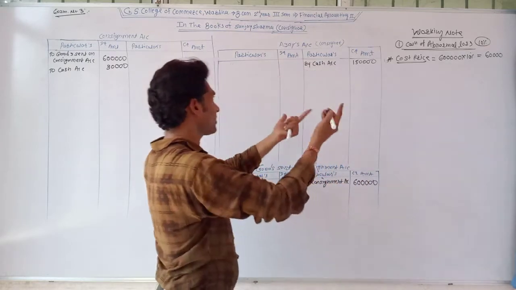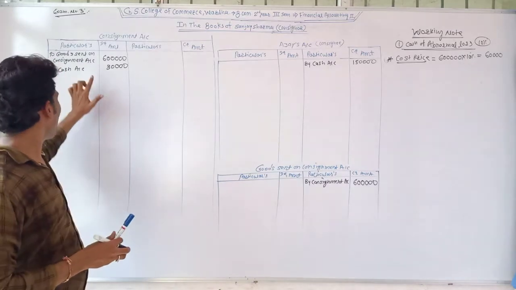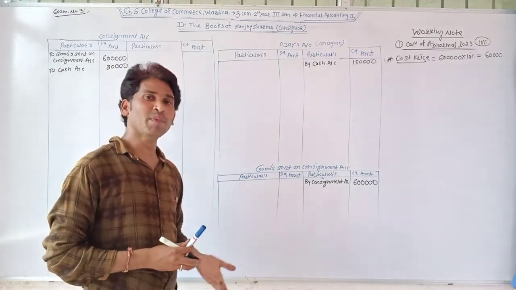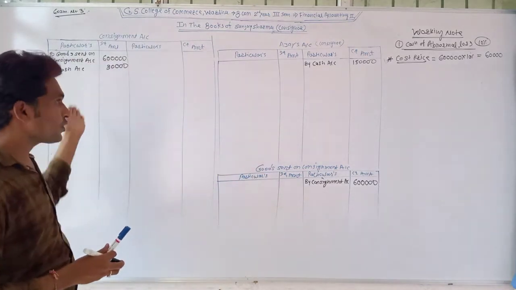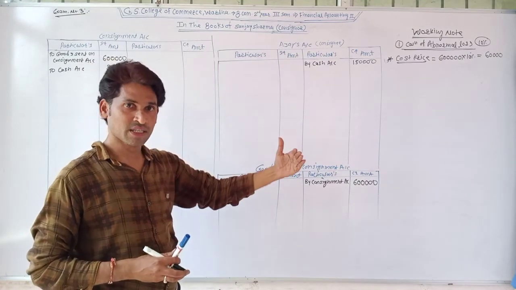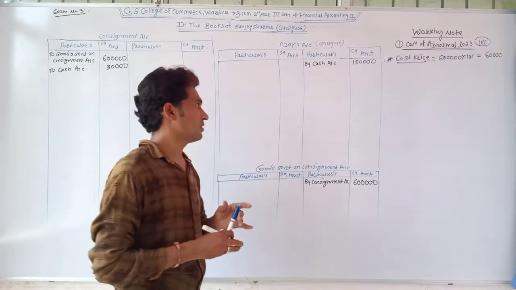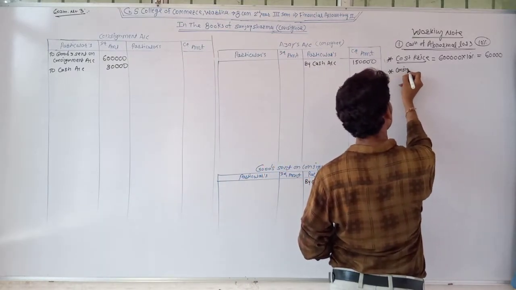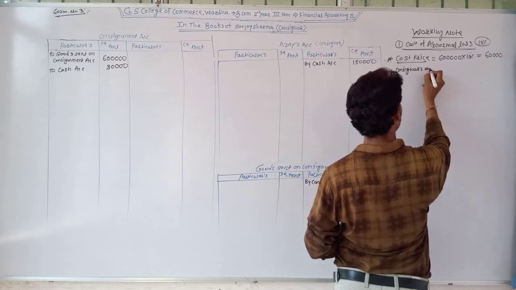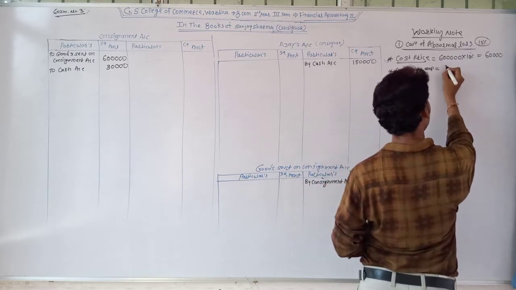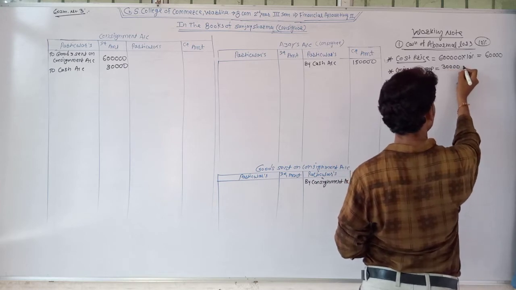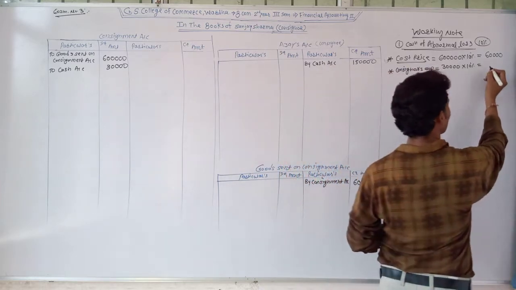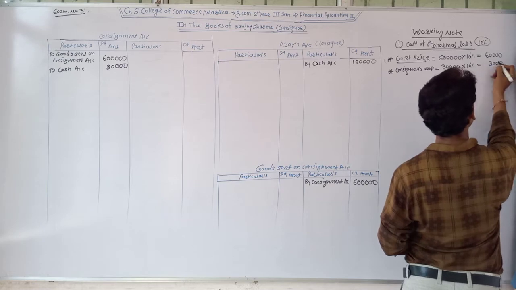After that, when we sent the goods to our consignee, the consignor spent rupees 30,000. So if we lost 10% goods, the expenses which we made for these lost goods are also lost. So the second point, consignor's expenses. The consignor paid rupees 30,000 for 100%. Out of this, 10% for the lost goods, and 10% of 30,000 is rupees 3,000.